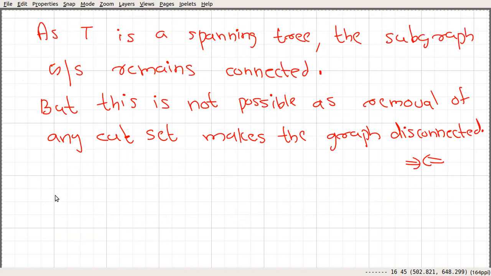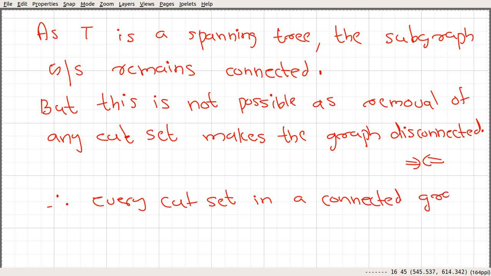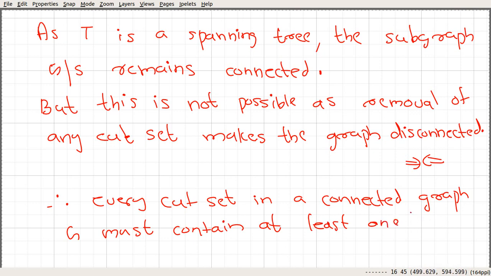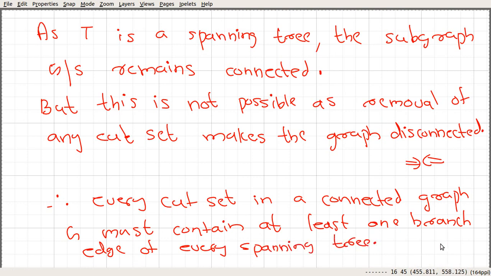Since we arrived at this contradiction, therefore every cut set in a connected graph must contain at least one branch edge of every spanning tree, and hence the proof.